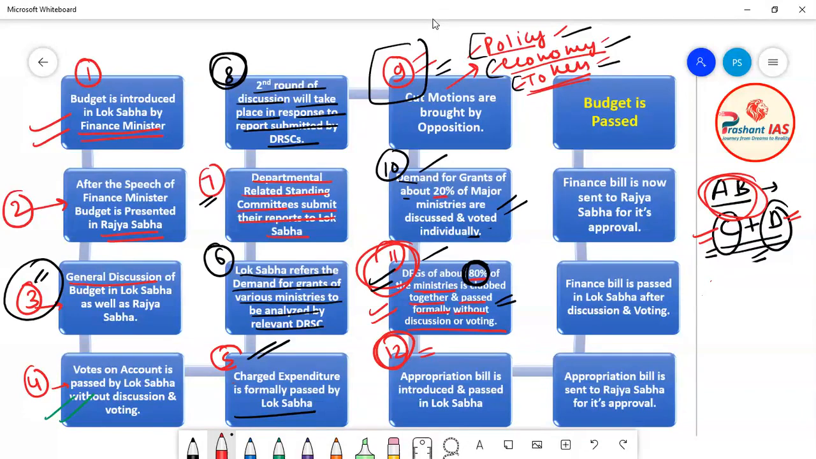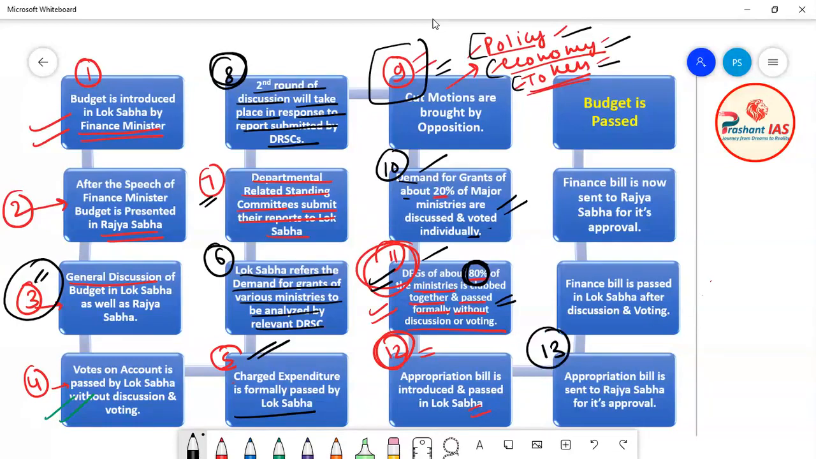Now friends, after this the next step is that this appropriation bill is sent to Rajya Sabha for its approval. Once the appropriation bill is passed in Lok Sabha, it is sent to Rajya Sabha for its approval. But remember that I told you that the appropriation bill is a money bill, so Rajya Sabha has very limited power in the case of the appropriation bill.